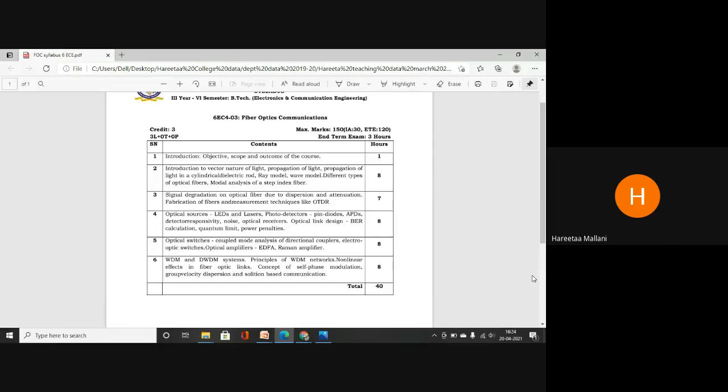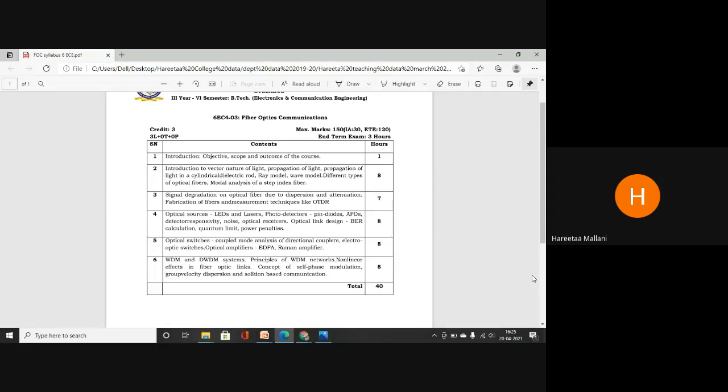Then optical switches. While communicating the light, what will happen? We are traveling this light over very long distance communication, so optical switches are required. These switches are coupled mode analysis of directional couplers, electro-optic switches, and optical amplifiers.